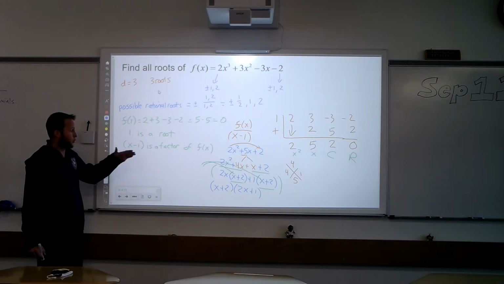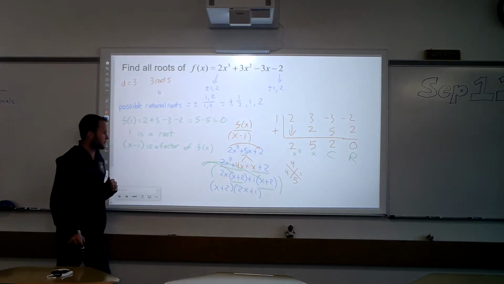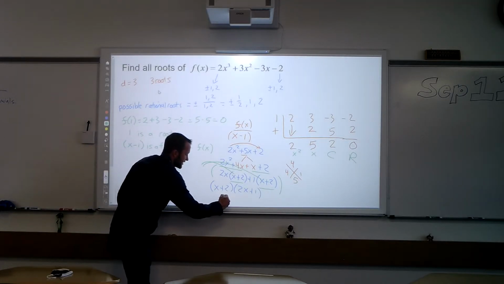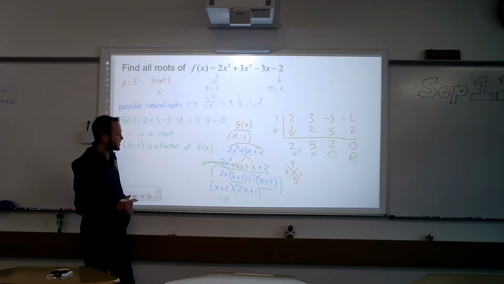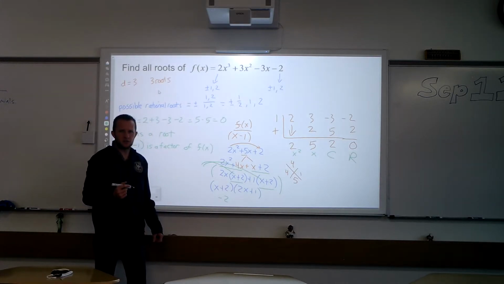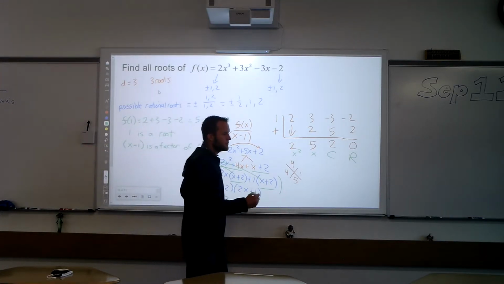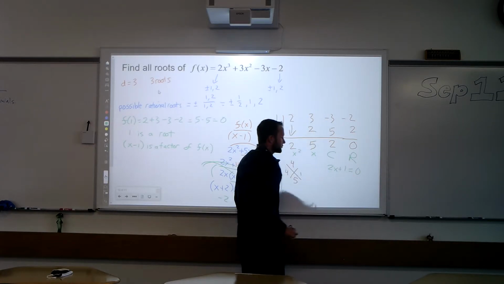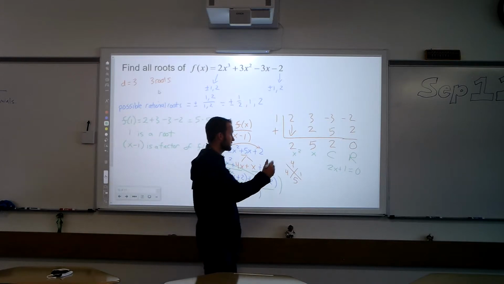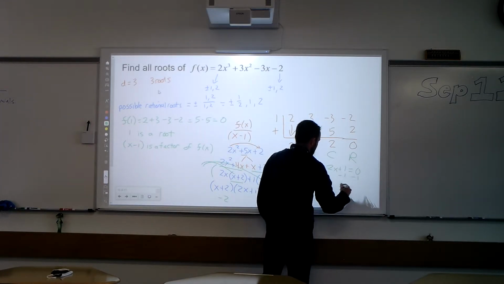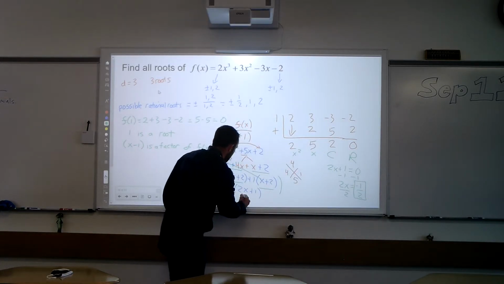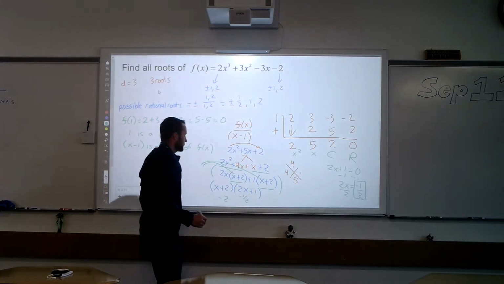Now, what makes each of those become 0? It's more obvious to see from here, but x plus 2, that's negative 2. That was pretty obvious. But sometimes people struggle with 2x plus 1 because there's a 2. What makes that become 0? Well, I'm going to come over here and just do some simple algebra. Let's solve for x. I'm going to subtract 1. So 2x equals negative 1, and then I divide by 2. And that negative 1/2, that's what makes that become 0.